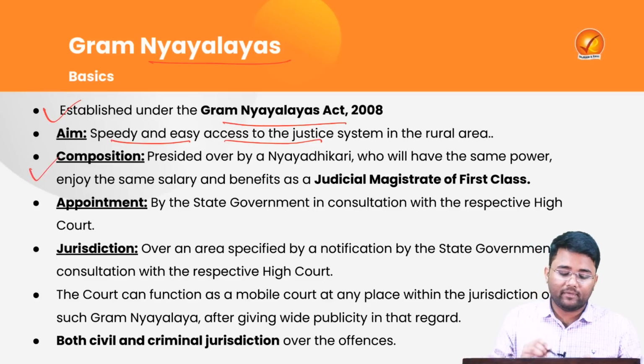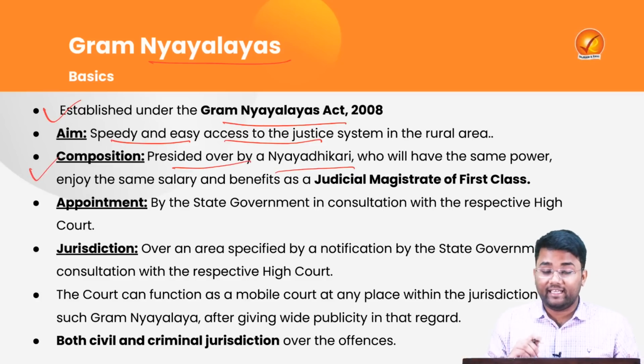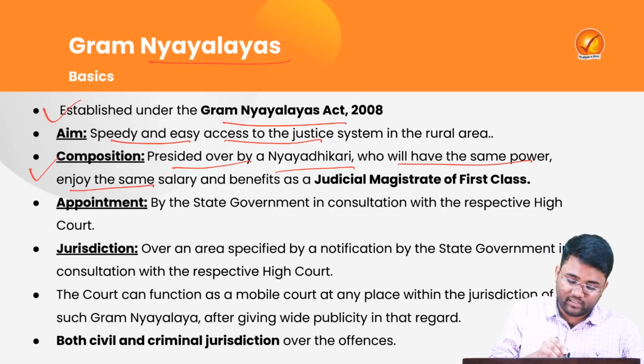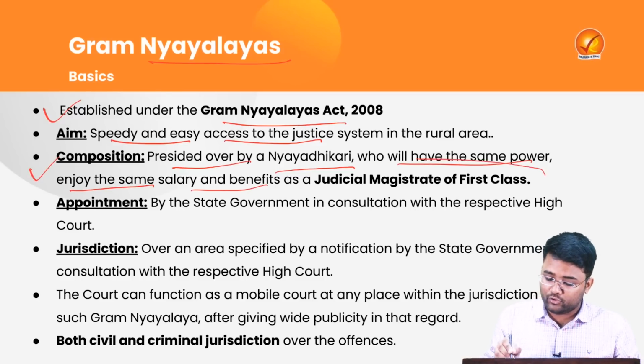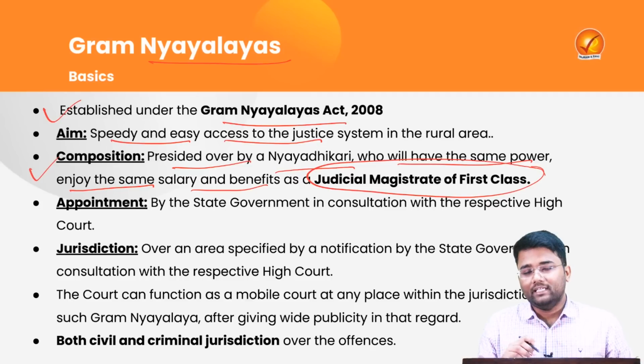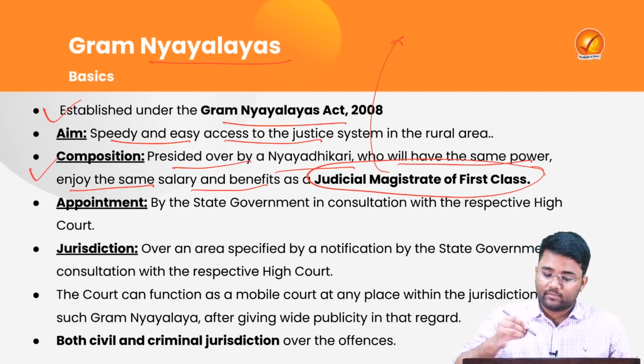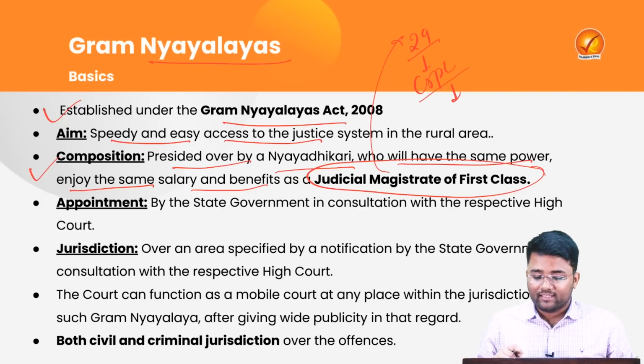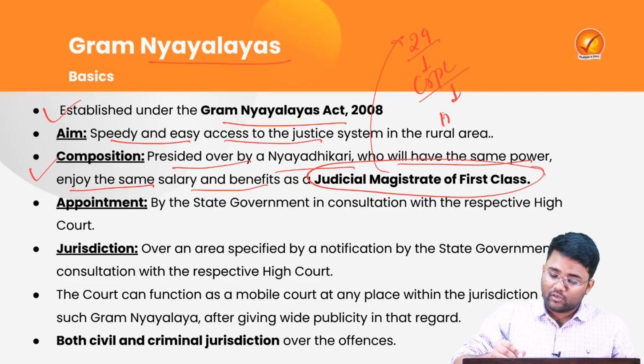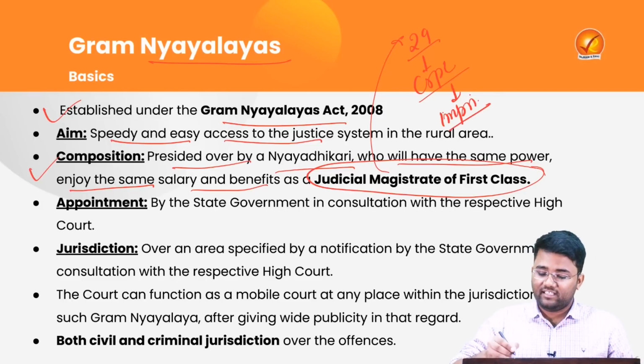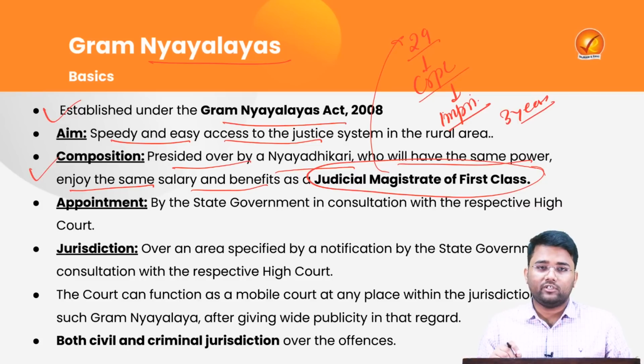As for the composition of Gram Nyayalayas, they are presided over by a Nyayadhikari who will have the same power and enjoy the same salary and benefits as a Judicial Magistrate of First Class. This Judicial Magistrate of First Class has been defined under Section 29 of the CrPC, which says that Judicial Magistrates of First Class will be those magistrates who have the power of giving imprisonment not exceeding 3 years, or a fine not exceeding 10,000 rupees, or both.